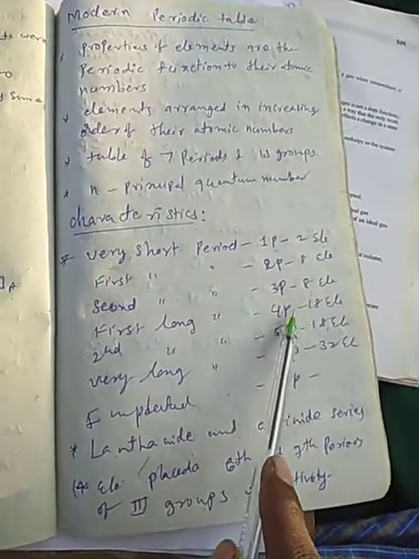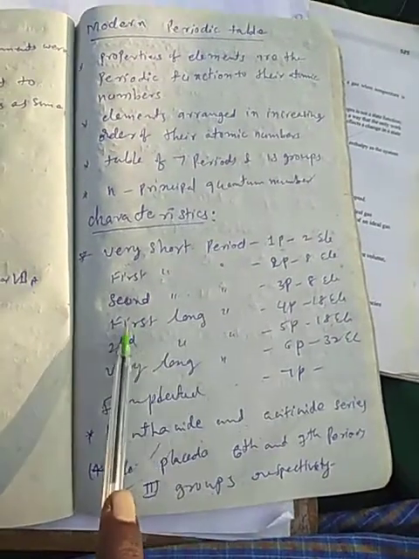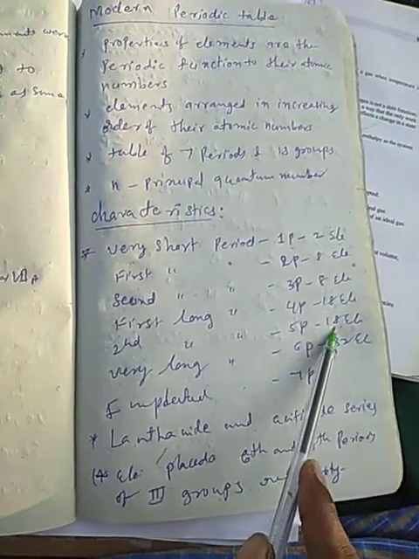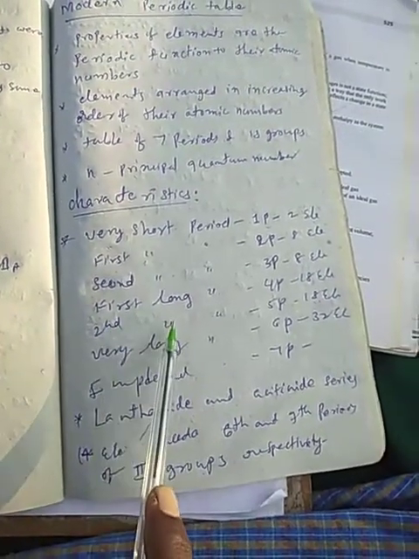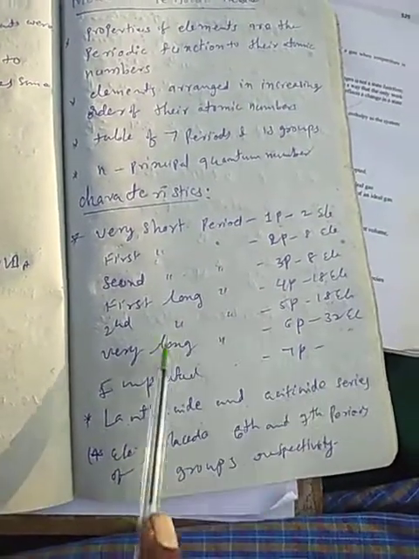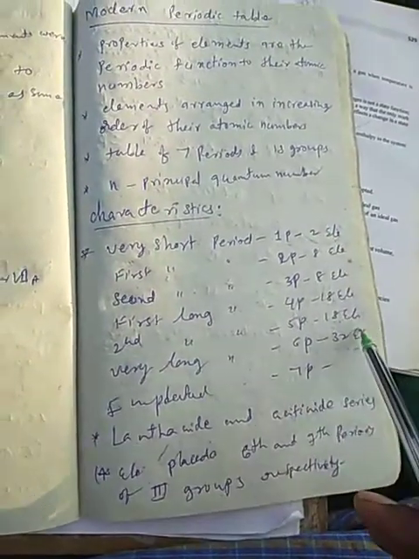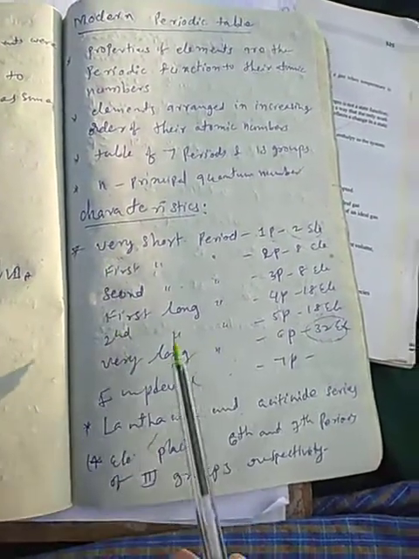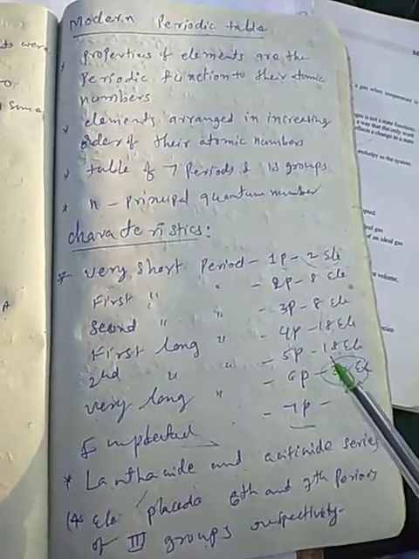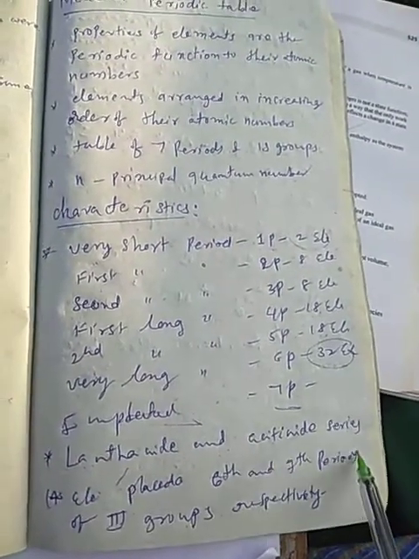The fourth period contains 18 elements. It is called the first long period. The fifth period consists of 18 elements. It is also called the second long period. The sixth period consists of 32 elements. It is called the very long period. The very short period has 2 elements, the very long period has 32 elements. The seventh period is incomplete, as new elements are still being discovered.